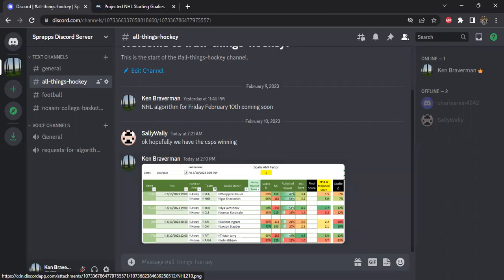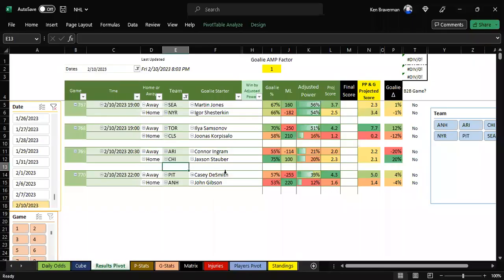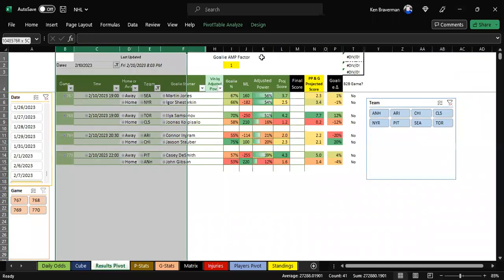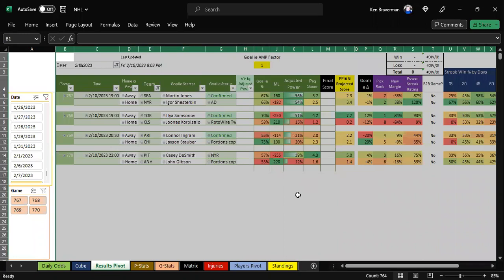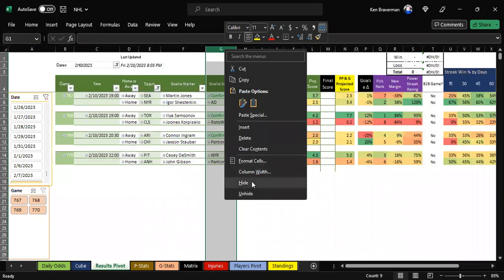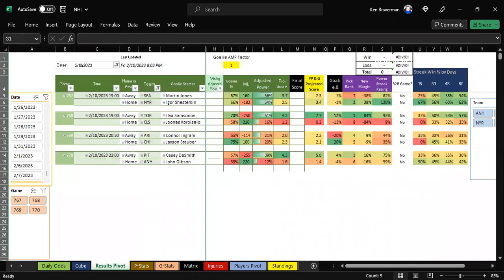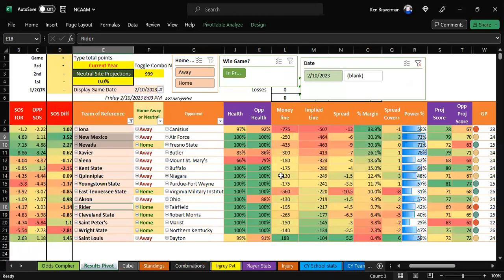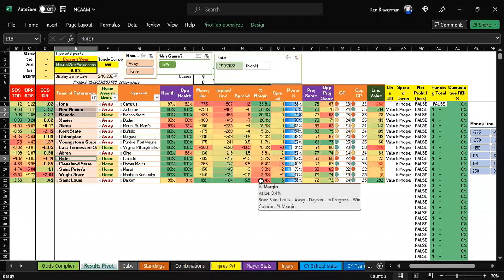All right, now let's talk about hockey. So I just updated the goaltenders. And I realized, because I haven't been completely oblivious to everything that's been going on in hockey, even though I haven't been keeping track for the last week, been driving through every part of the country. Anyway, point is, I want to talk about what we can do with this. I'm also going to do some enhancements to college basketball, which are pretty easy to do, and it's going to explain some pretty cool features of pivot tables and calculated fields. We're going to start to do some analysis tonight because it's not that big of a schedule. But let's go to hockey real quick.